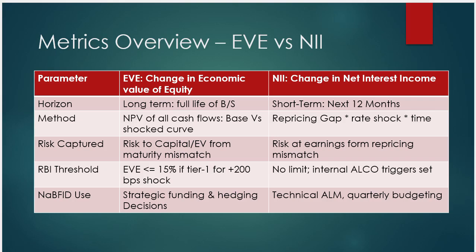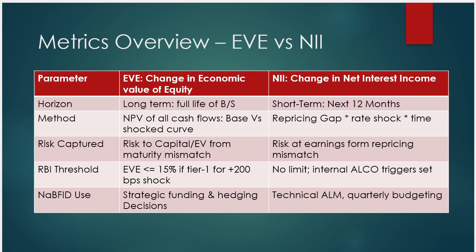What are the shocks? A 200 basis point shock, an increase in operation and maintenance cost, an increase in engineering, procurement and construction cost, and an increase in sponsor-related fields. Those are the shocks we consider, as RBI has defined different risk tests. And the change in net interest income is a repricing gap into the risk shock, and the time for which that risk will be there. So that is what we do there.